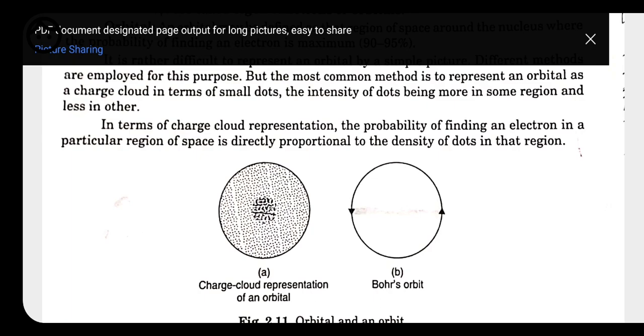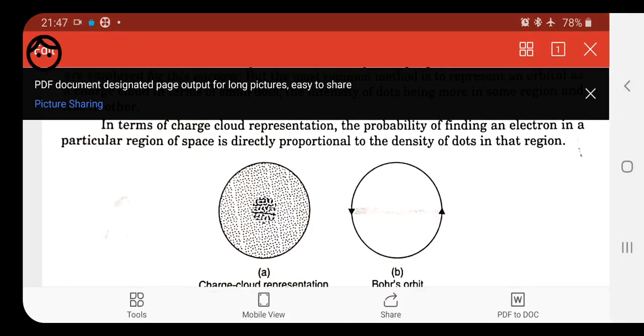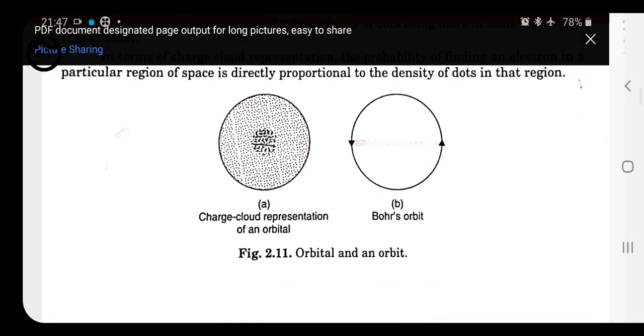Next, an orbit can accommodate a maximum of 2n square electrons. For n equal to 1 it is 2, for n equal to 2 it is 8, for n equal to 3 it is 18, and for n equal to 4 it is 32. But an orbital can accommodate only 2 electrons. It cannot accommodate more than 2.